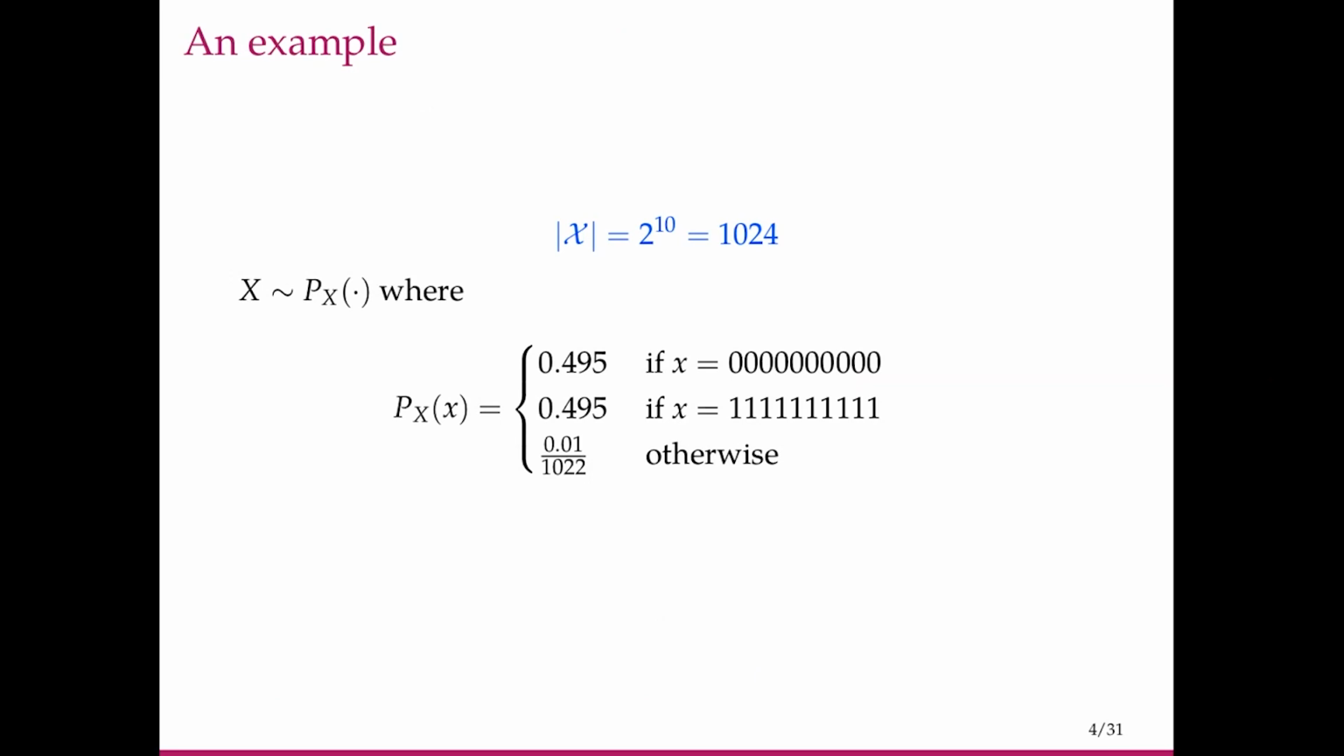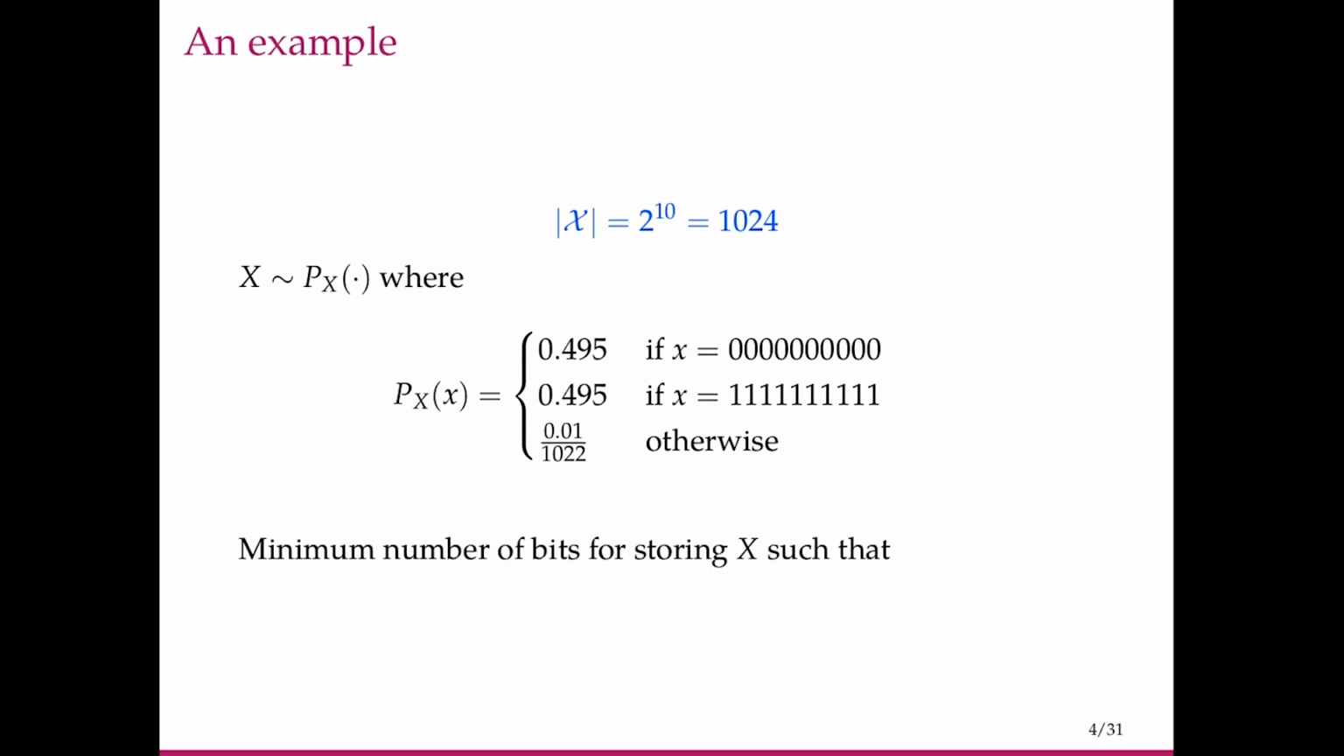Let us look at an example. Say the alphabet script X is the collection of all 10-bit sequences. So there are 2 to the 10 of them, 1024 of them. And this has a distribution P_X such that we observe the outcome all zeros with probability 0.495, and we see an all one sequence with a probability 0.495, and the remaining 1% is equally distributed among all the other possible 10-bit sequences.